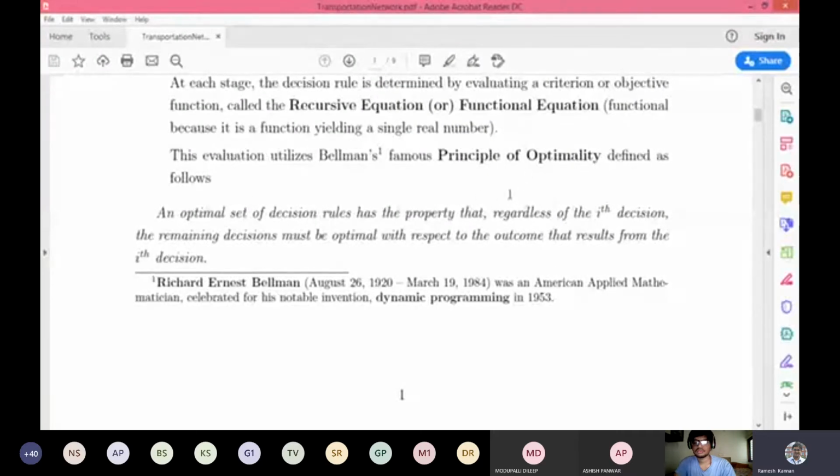This is a very famous principle, also known as Bellman's principle of optimality. The famous person is Richard Ernest Bellman, who is known for his invention. He invented dynamic programming in 1953. It's been more than 60, 70 years, but dynamic programming is still used in most applications now. Even in transportation networks, we still use the dynamic programming approach.